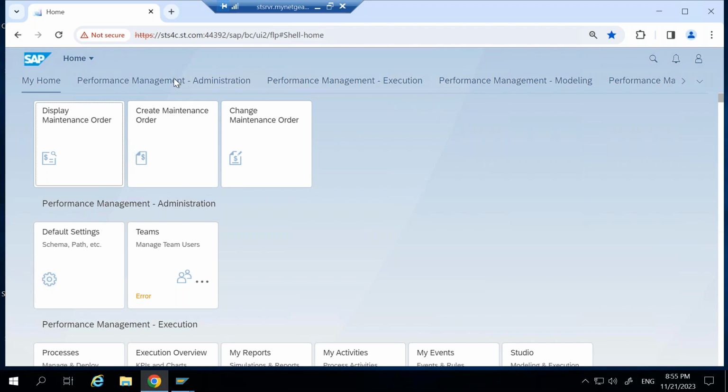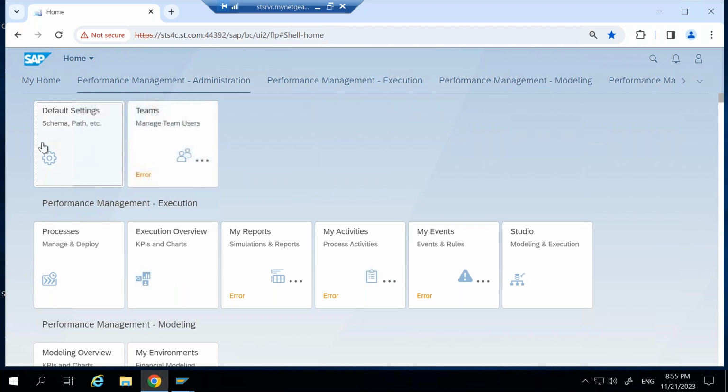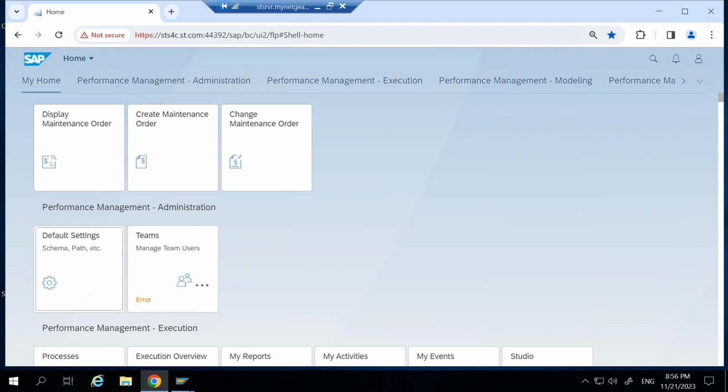Under the space, we are supposed to have pages. Here in the system, pages have not been created, but when we click on the space, you will get a list of the pages, and then that particular page will have applications. So these are all the applications. If you want to access any transaction, you just need to click on that particular application and it will take you to the transaction.